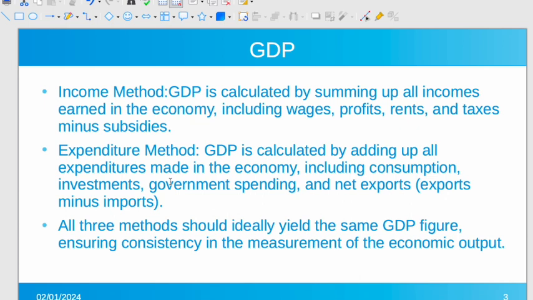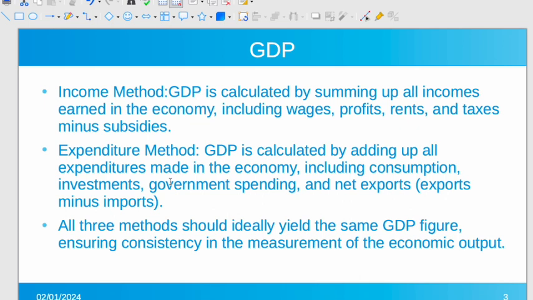Net export is the total amount of money that we get after subtracting import from export. You know? So if we are exporting $100 million worth of goods and services, and $70 million is our import, then $30 million will be our net exports.